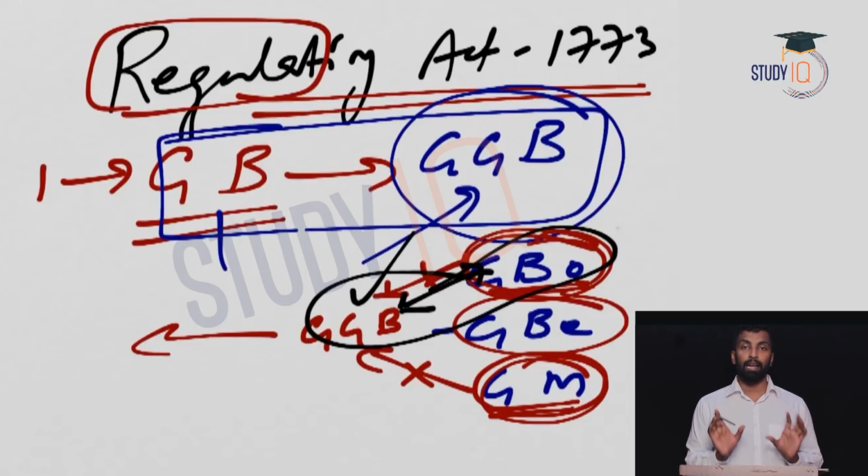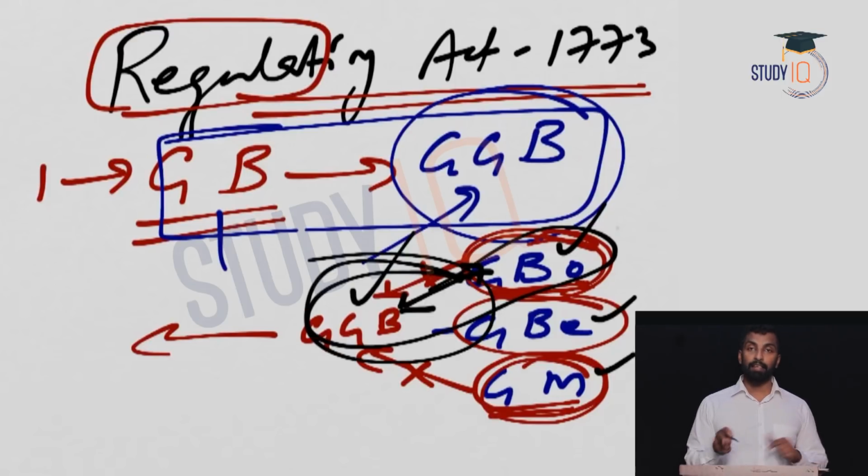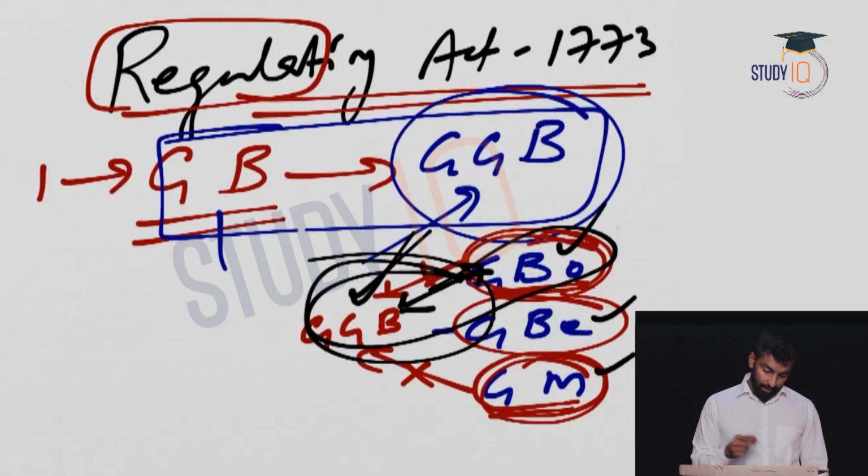So the point which I need to tell you is, in case of internal matters, the complete control is with the respective governors, okay? But when it comes to external matters, if there is a difference of opinion, then the Governor General of Bengal will have the final say. And this has resulted in a lot of difficult scenarios in the past.